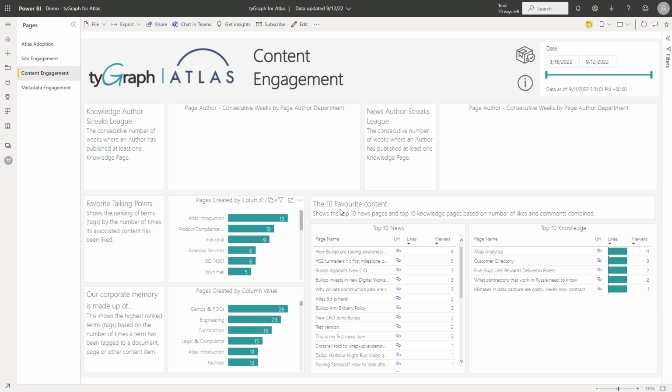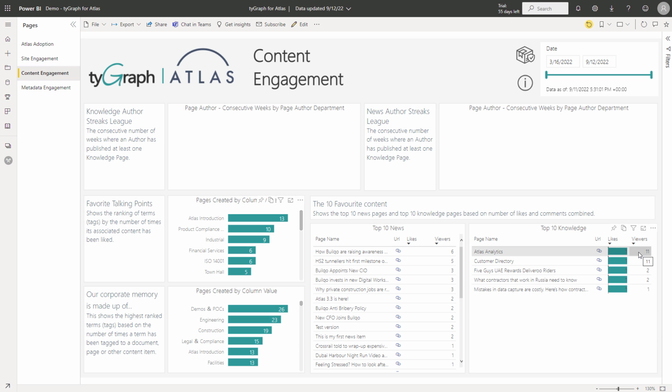And then we can come over and see our top 10 favorite content. We can see our top 10 news. We can see the name of the news article, a link to it. If there was a like, we would see that there, and the number of viewers. The top 10 knowledge pages, we can see the Atlas Analytics page. It's received 1 like and has had 11 views.